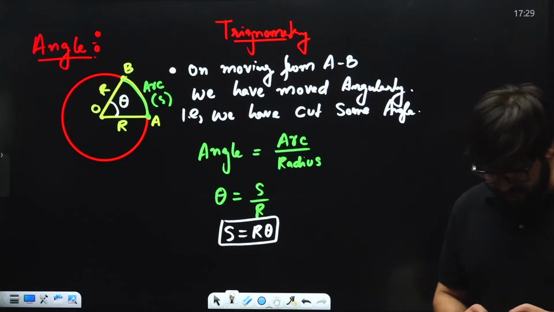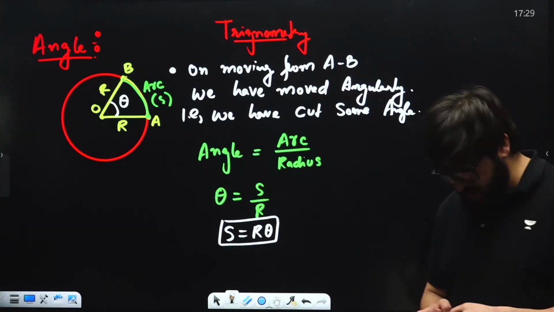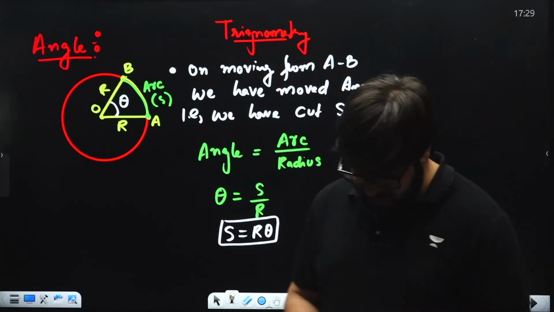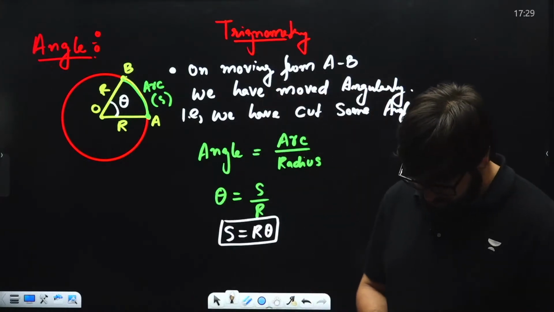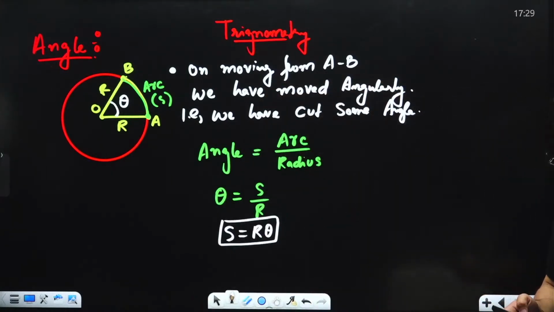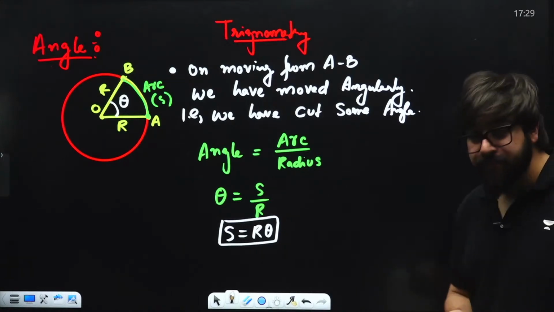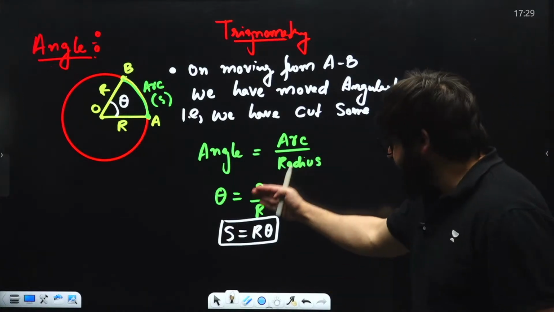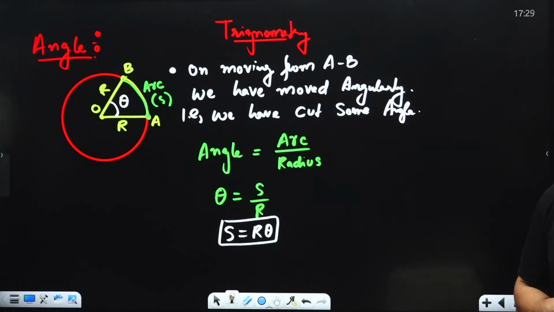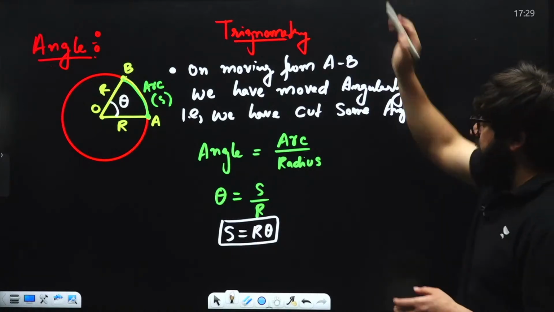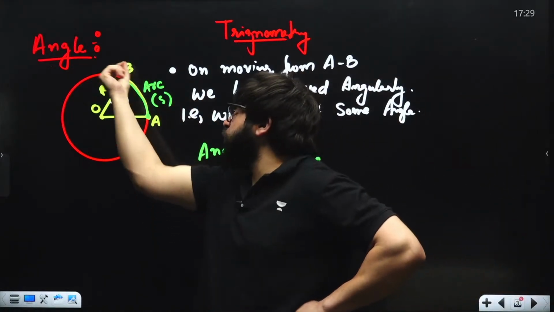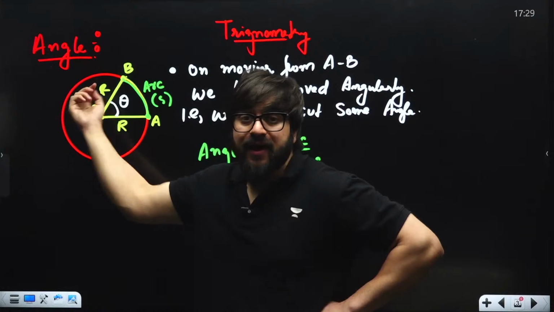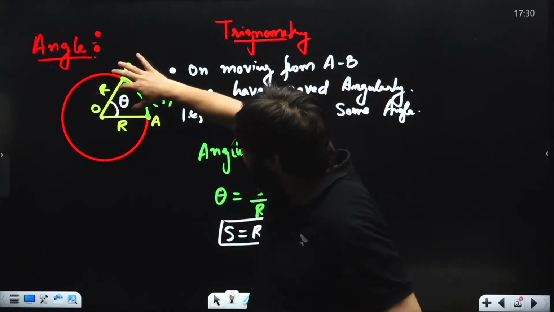Is that clear, boys and girls? I hope you are enjoying this particular session. So angle is arc divided by the radius over here. If you are moving from point A to point B, you have moved angularly. And how much angle you have cut? That is theta over here.